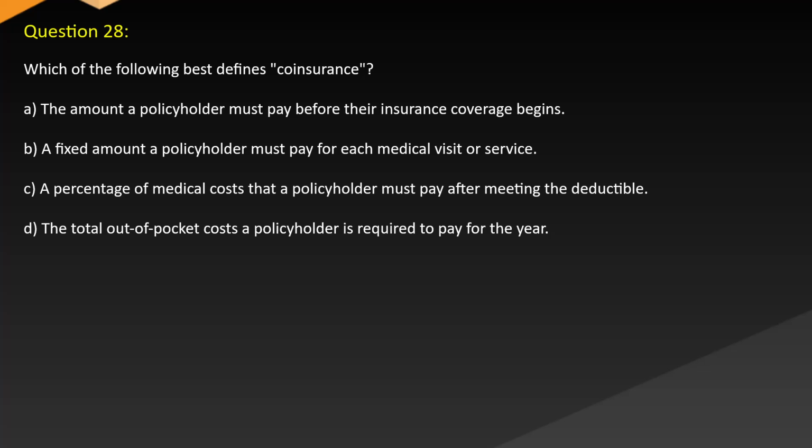Question 28. Which of the following best defines coinsurance? A. The amount a policyholder must pay before their insurance coverage begins. B. A fixed amount a policyholder must pay for each medical visit or service. C. A percentage of medical costs that a policyholder must pay after meeting the deductible. D. The total out-of-pocket costs a policyholder is required to pay for the year.